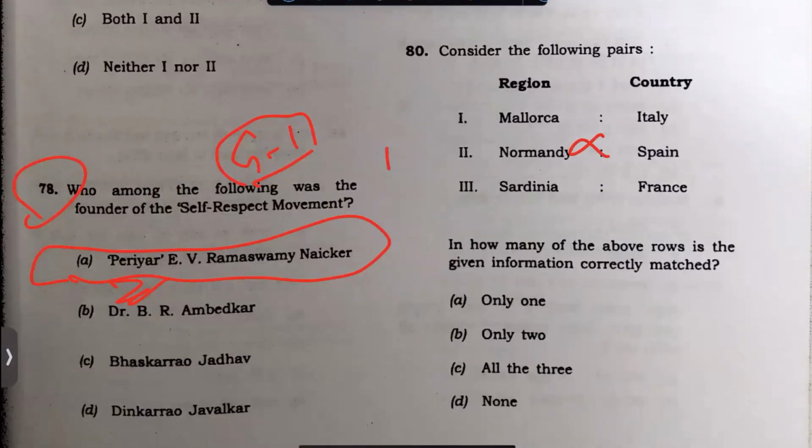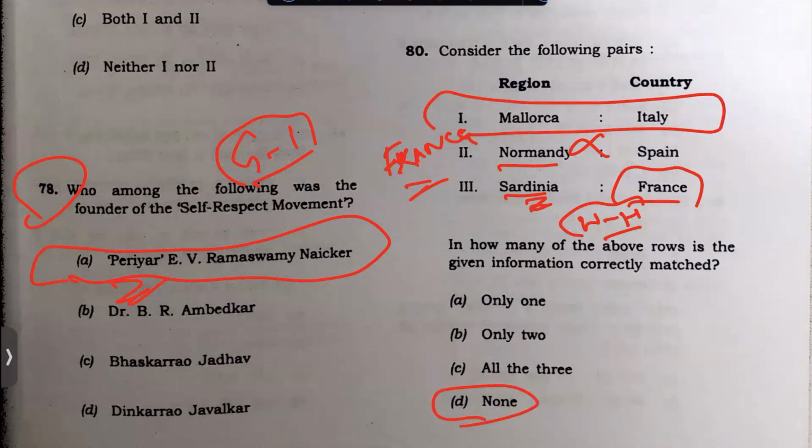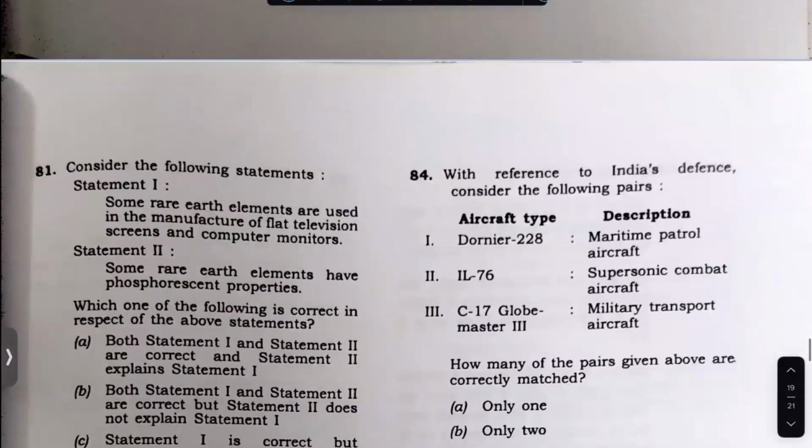Normandy, no. Normandy, you will see, if you have seen Christopher Nolan's movie Dunkirk, they will have this Normandy. Sardinia, no, it's not France. In world history, if you have seen, you will see that Sardinia is a state in some other place. It's not France. So I was confused whether this is true. Answer is actually none. You should have taken this question.